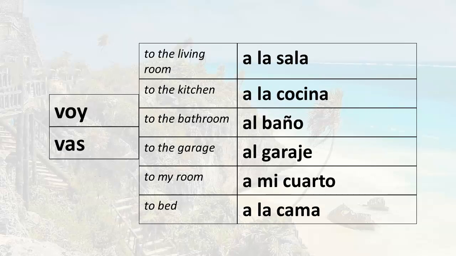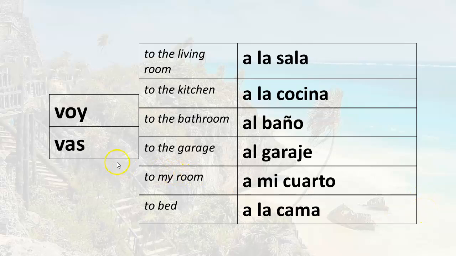So let's put that together with some of the forms we know already. If I want to say I go to the living room or I am going to the living room, voy a la sala. I go to the kitchen or I'm going to the kitchen, voy a la cocina. I go to the bathroom, voy al baño. I go to the garage, voy al garaje. I go to my room, voy a mi cuarto. I go to bed, voy a la cama.